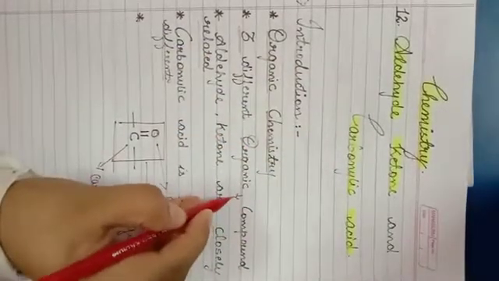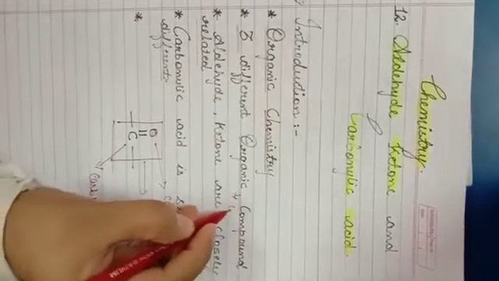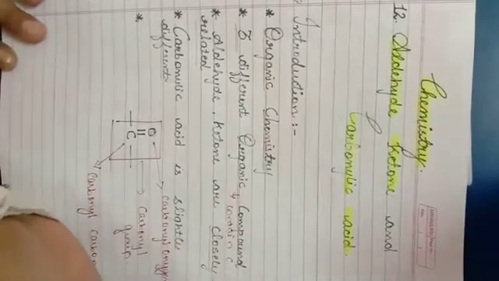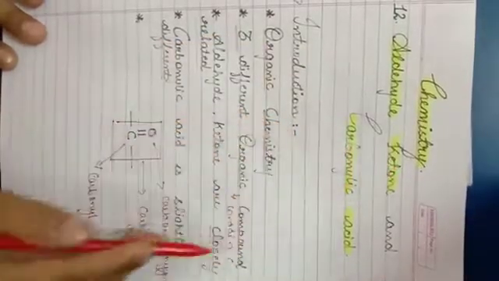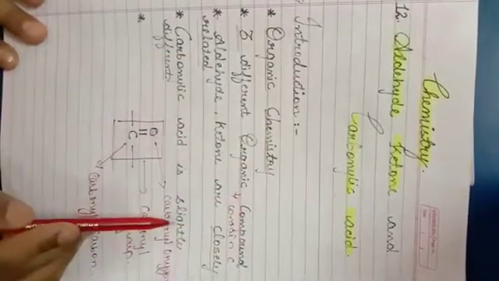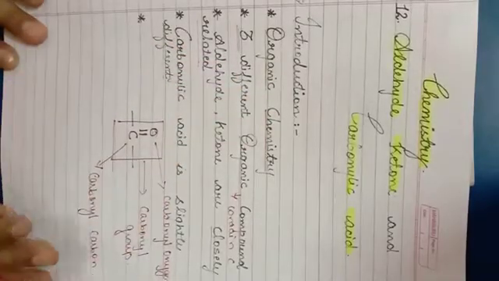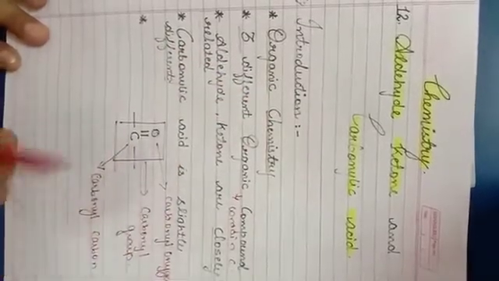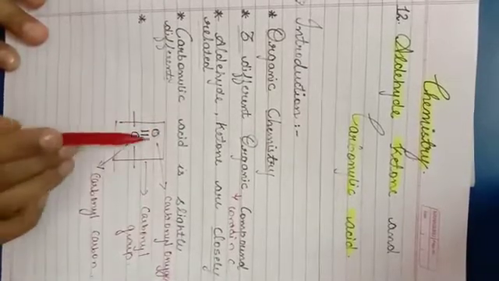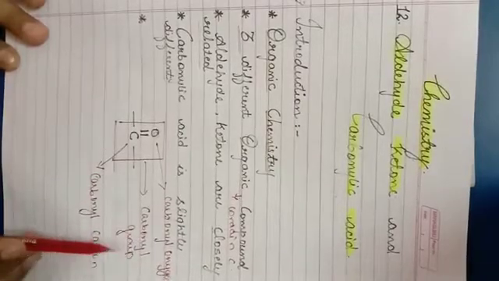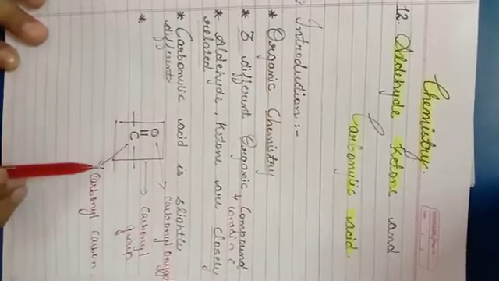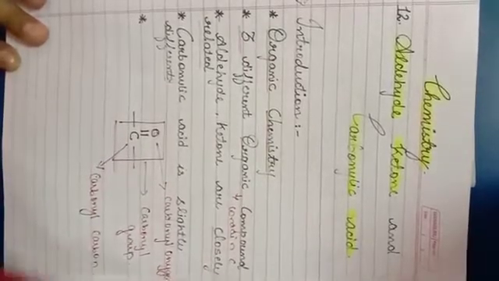What is an organic compound? The compound which contains carbon in its structure is your organic compound. Here aldehyde and ketone are closely related to each other, while carboxylic acid is slightly different from them. The common thing in all of the three is C double bond O. What is C double bond O? C double bond O is your carbonyl group, in which this oxygen is known as carbonyl oxygen, and this carbon is known as carbonyl carbon.